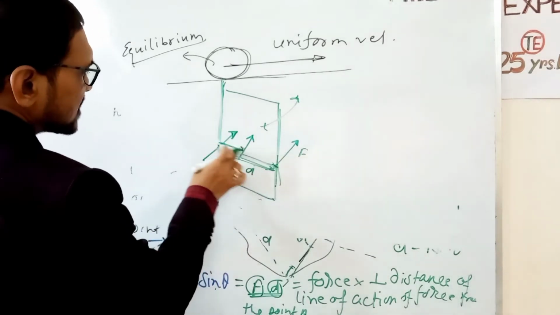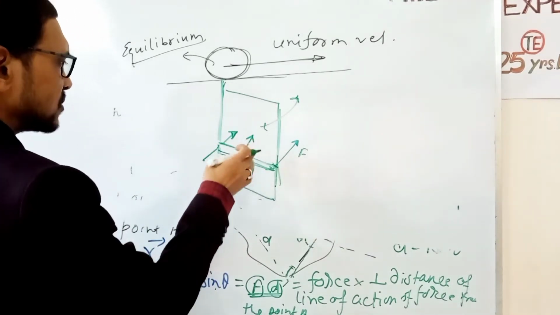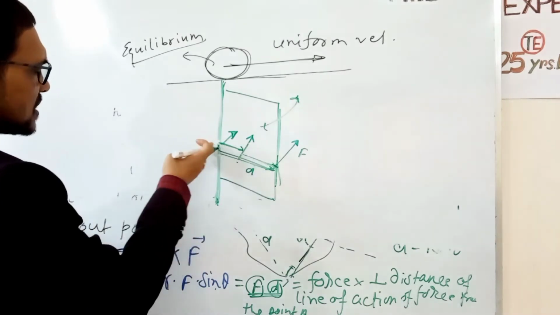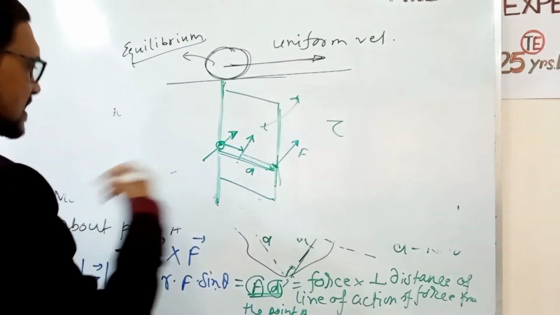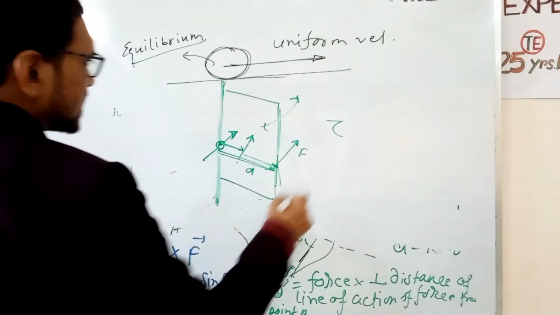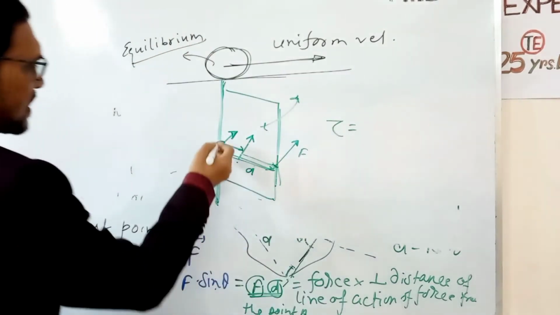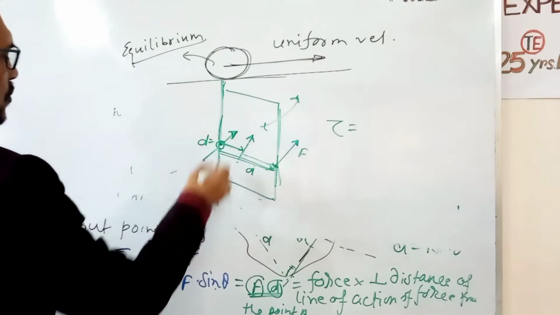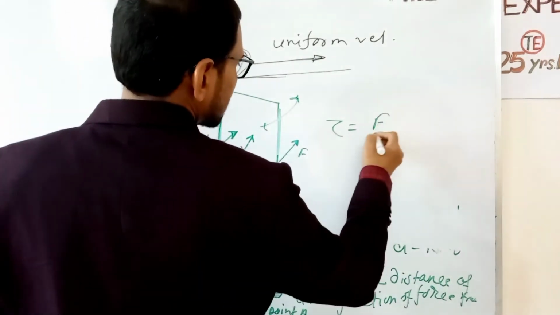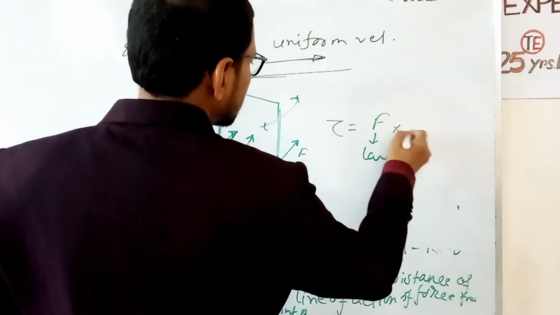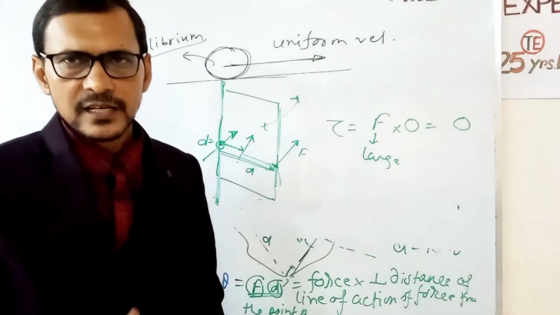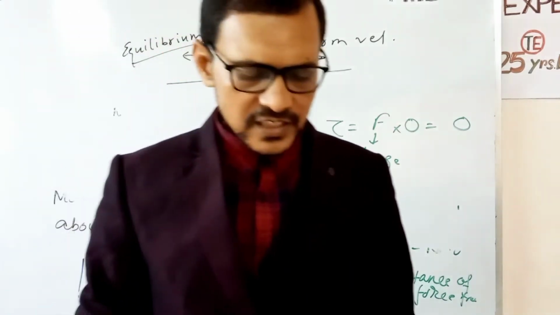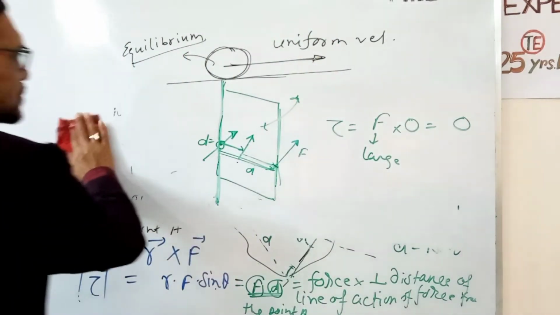Now here distance is short, so turning will not be very much. Now if the force acts through the line of action, here if you apply a larger force at this point, then no rotation takes place, because the distance here is zero. That is, force is very much large, but distance is zero, so torque is zero. If torque is zero, then the body cannot rotate. So this is the moment of force.